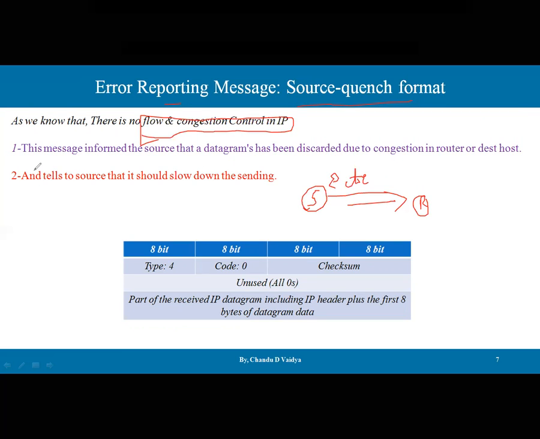This source quench message informs the source that a datagram has been discarded due to congestion in a router or the destination host.